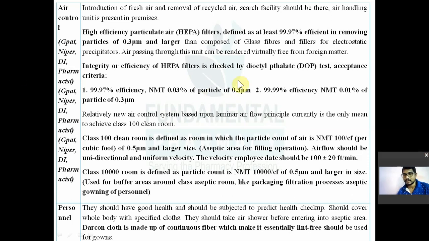From one side you have to pass the dioctyl phthalate, which is a volatile liquid. Its particles are near about in the range of 0.3 micron. So, acceptance criteria: HEPA filters can be called 99.97% efficient if they are able to remove the 0.3 micron particles and should not permit more than 0.03% of 0.3 micron particles, and HEPA filters may be regarded as 99.99% efficient if not more than 0.01% of particles of size 0.3 micron are passed.